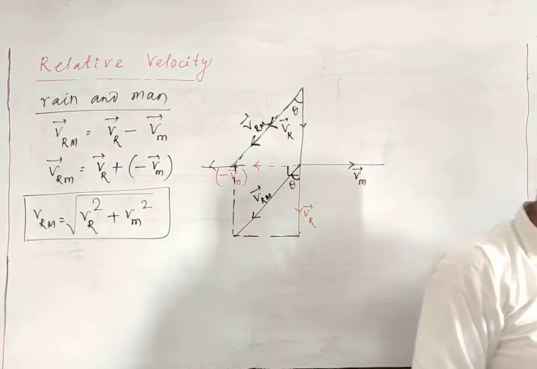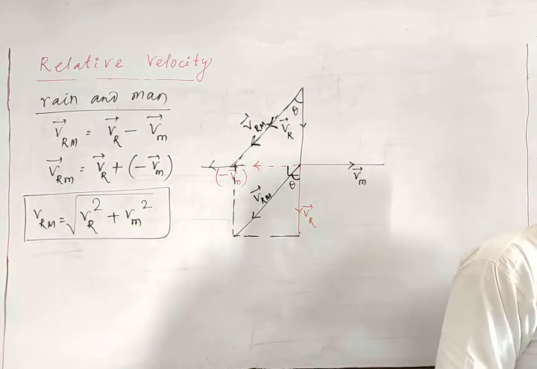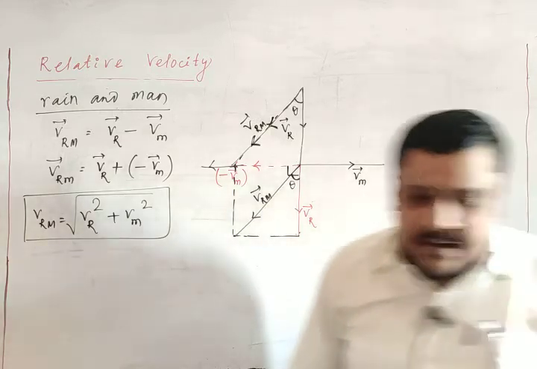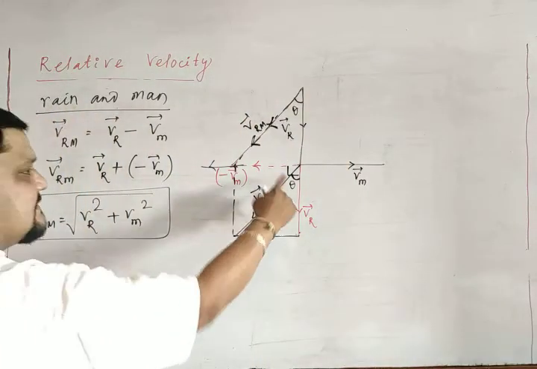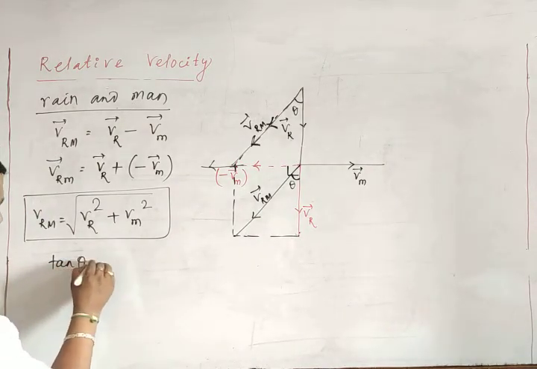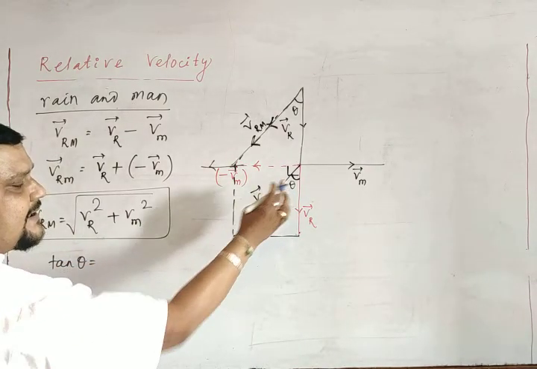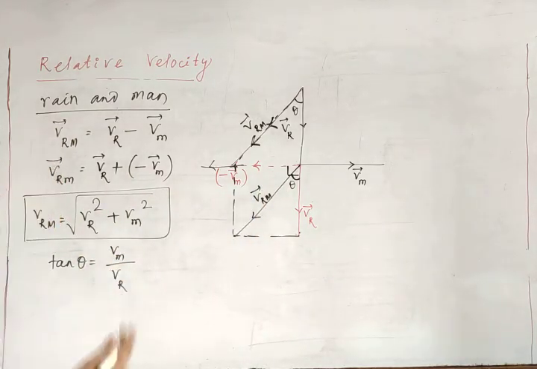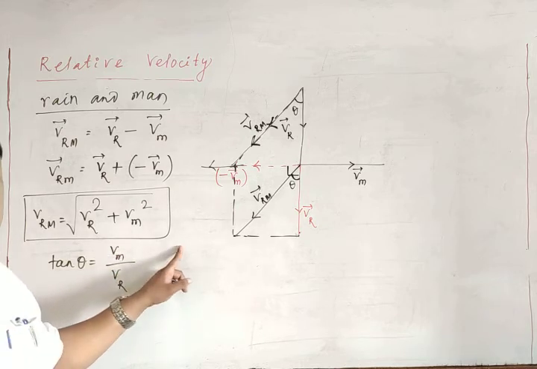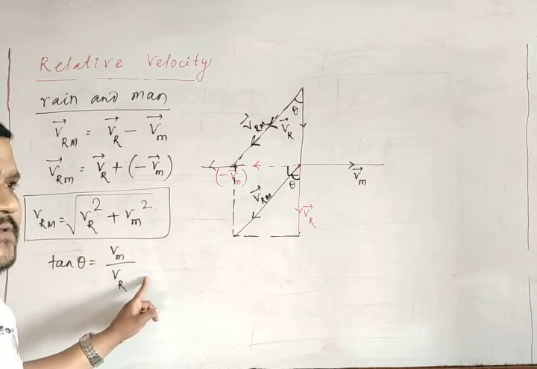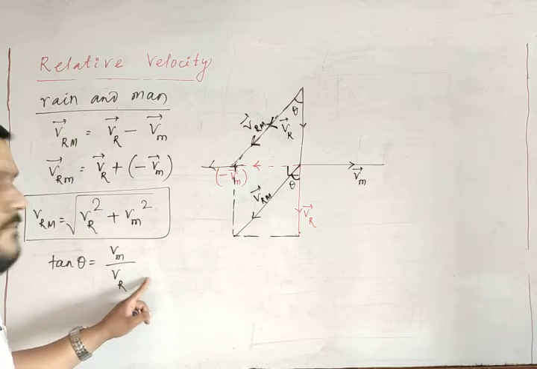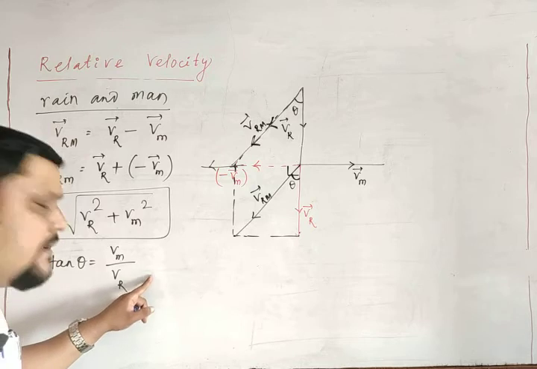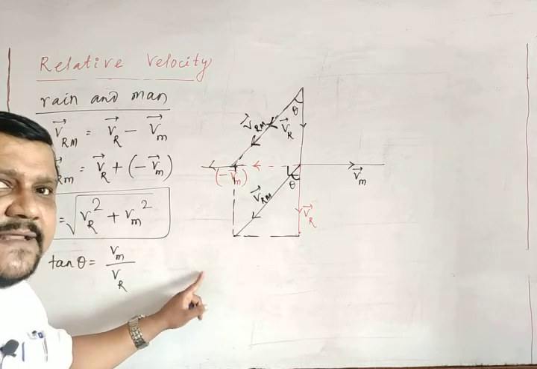So if this is theta, then what is tan theta? In this case, tan theta is equal to velocity of man sine 90 divided by velocity of rain plus velocity of man cos 90, which is 0.